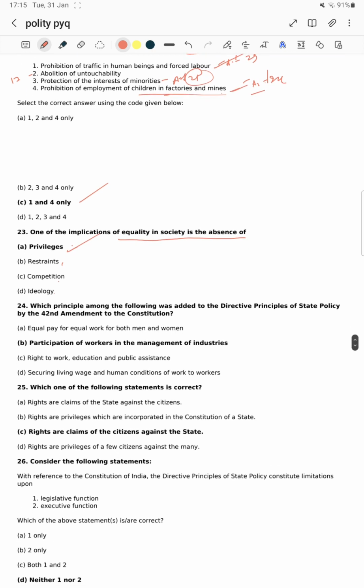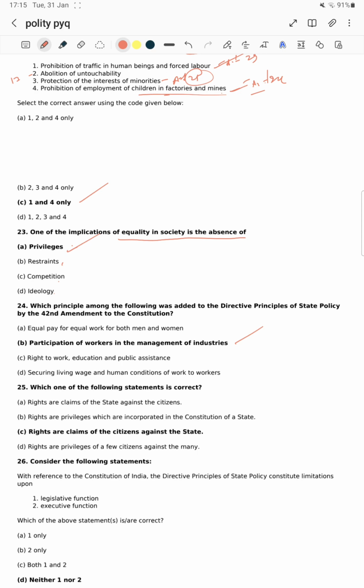Next one: which principle among the following was added to the DPSP by the 42nd Amendment Act to the Constitution? Equal pay for equal work for both men and women? No sir, this is from the original. Next, participation of workers in the management of industries. Right to work, education, public assistance? No sir, that is already there. Securing living wage and humane conditions of work to workers? Okay, option B is right: workers in management of industries. We will briefly discuss the DPSP in our crash course session.